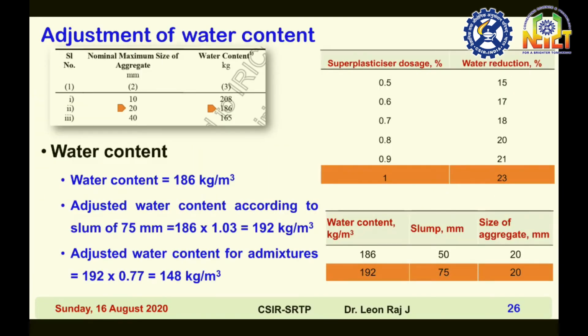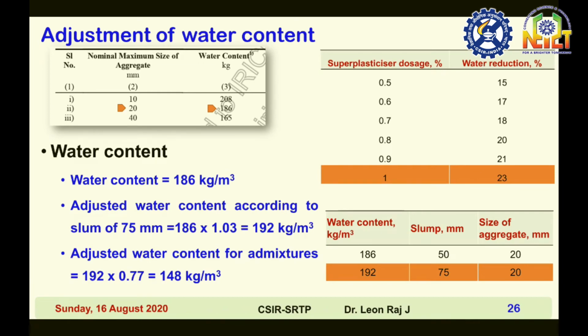Adjustment of water content. First you have the tentative values. For a maximum nominal size of aggregate of 20 mm, your tentative water content is 186 kg per meter cube. Then you adjust for slump value. Here the required slump is 75 mm. Therefore the adjusted water content is 186 into 1.03, and you will get 192 kg per meter cube.